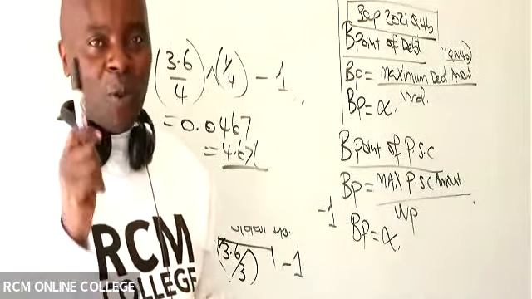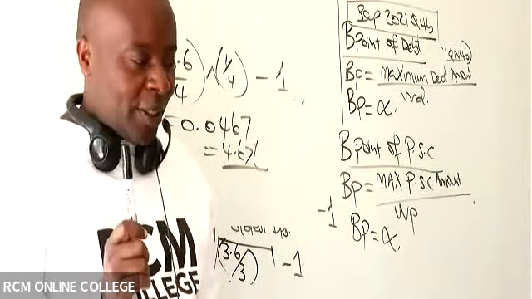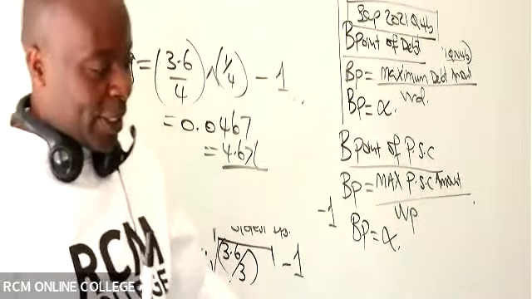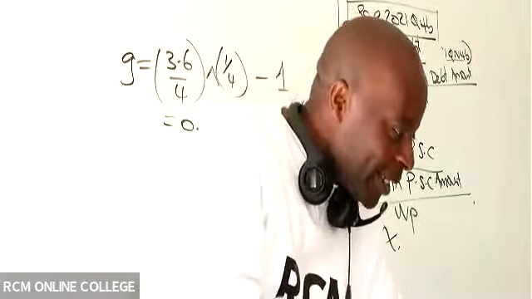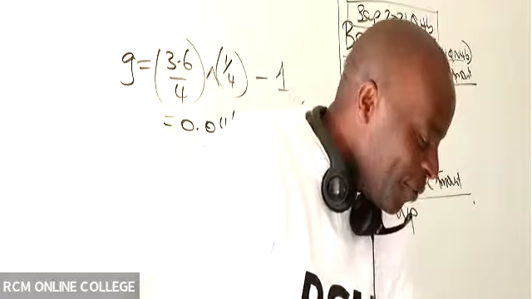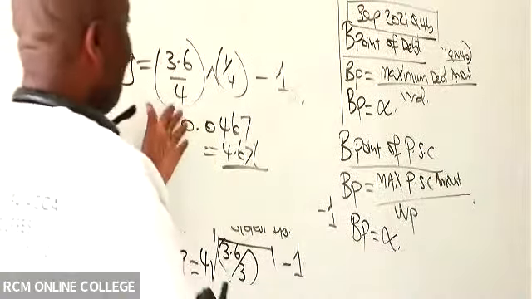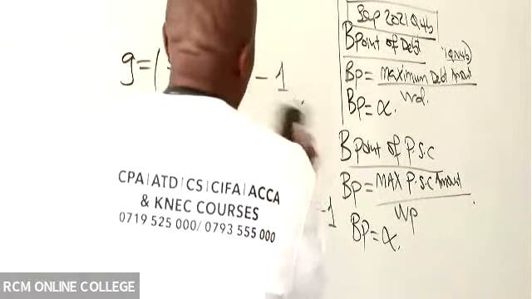So I can only continue once you get that 4.67. If you do not get that 4.67, then you must have forgotten in this case to put this in brackets.